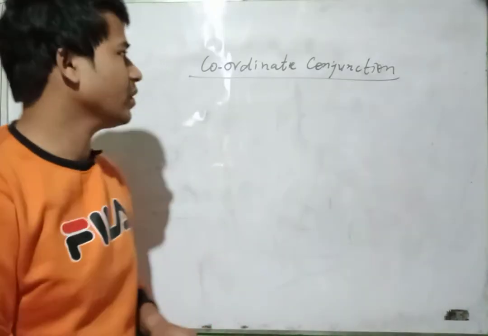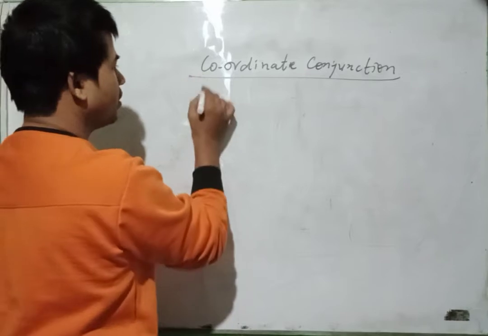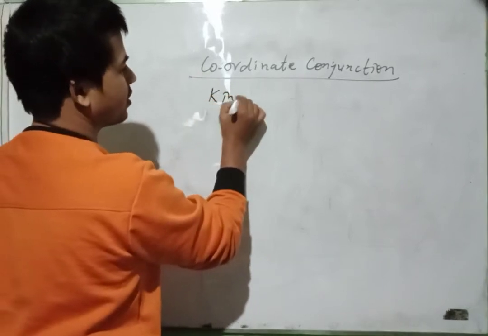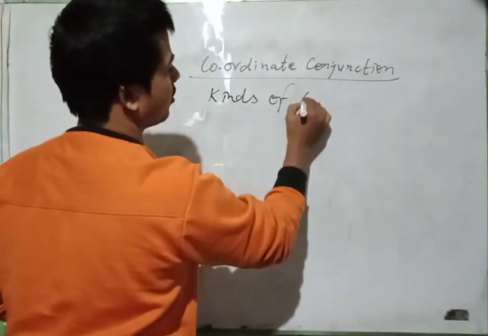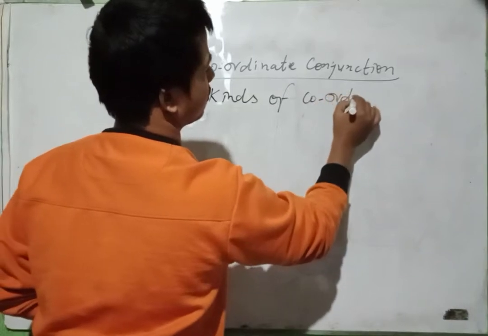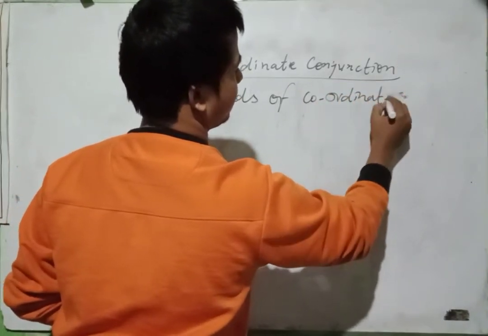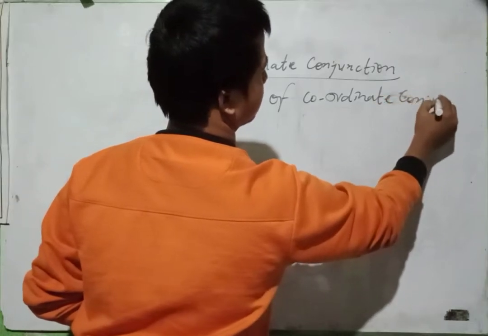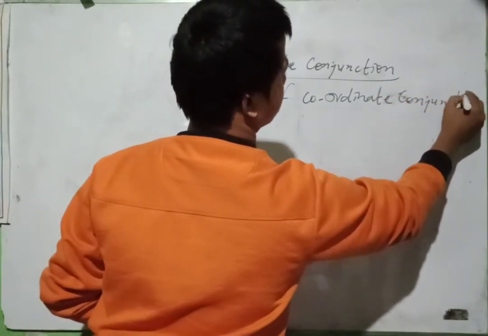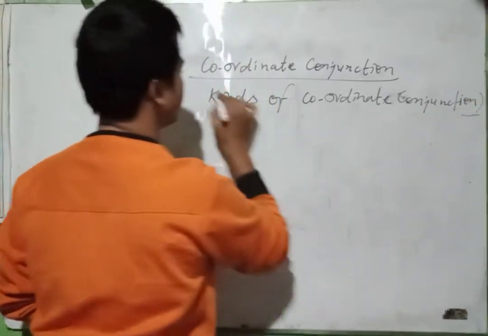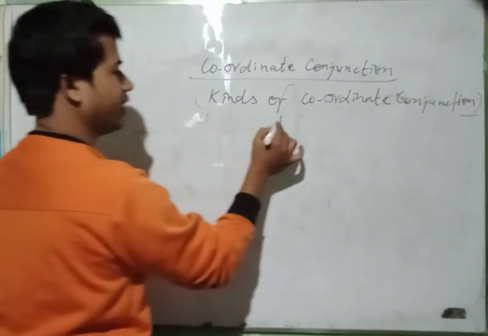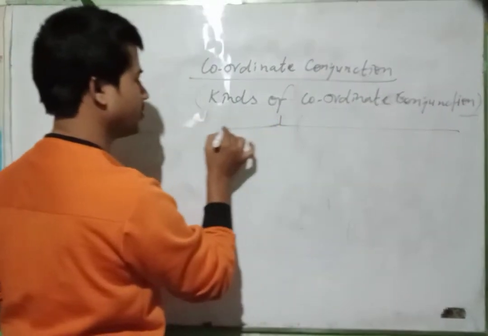But we consider kinds of coordinate conjunction. What are the kinds? We are going to discuss it.